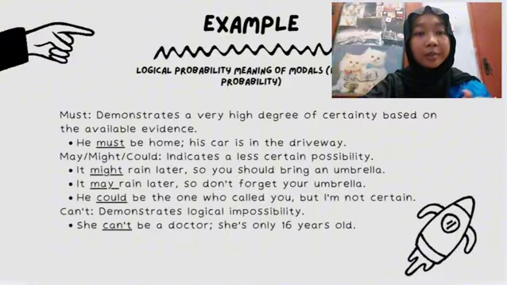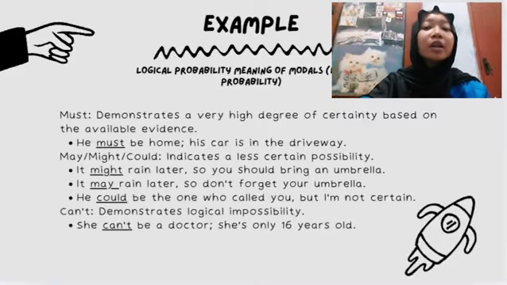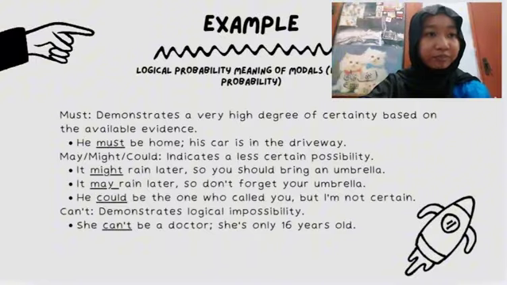Example logical probability meanings of modals. The example number 1, he must be home. His car is in the driveway. So the word must demonstrates a very high degree of certainty based on the available evidence. Example number 2, it might rain later, so you should bring an umbrella.